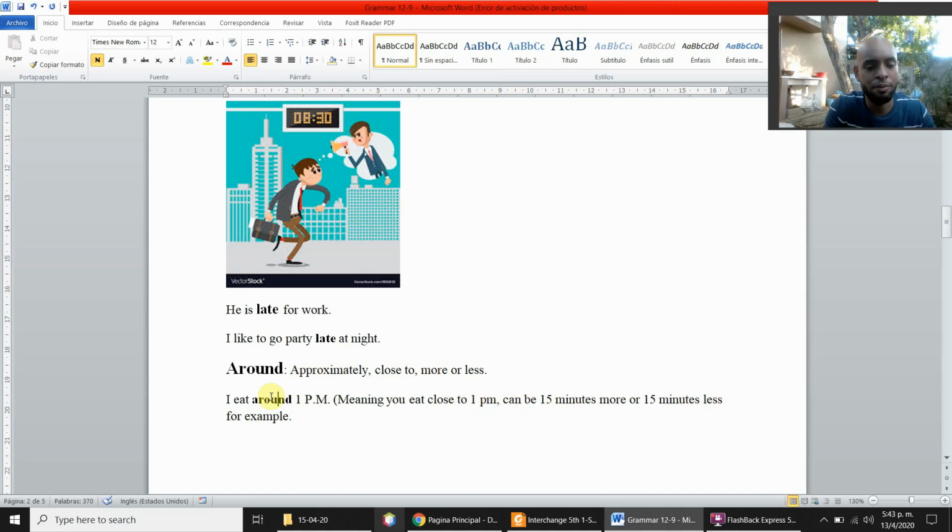Around, you can say, I eat approximately at 1 p.m., for example. I eat close to 1 p.m. Some minutes more, some minutes less. I eat more or less at 1 p.m. Again, some minutes more, some minutes less. Around.